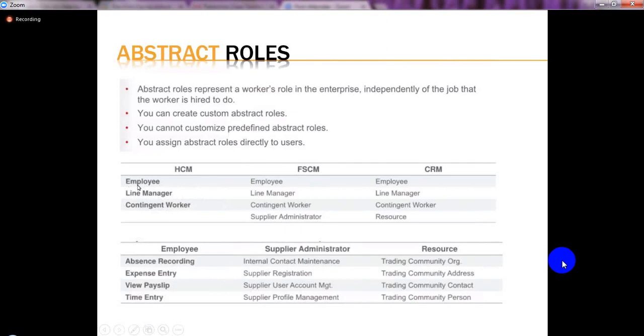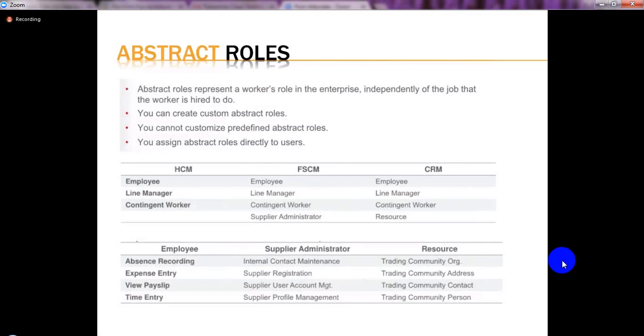In HCM, we have employee, line manager, and contractor. In FSCM, we have employee, line manager, contractor, and supplier administrator. Supplier administrator is the person responsible for maintaining the supplier information. Similarly, in CRM, we have a resource person who is responsible for maintaining the sales organization.